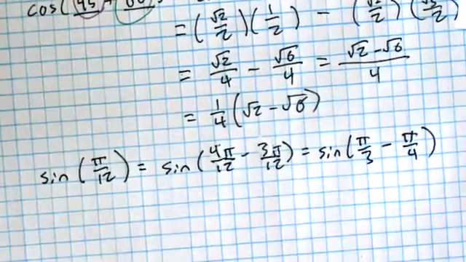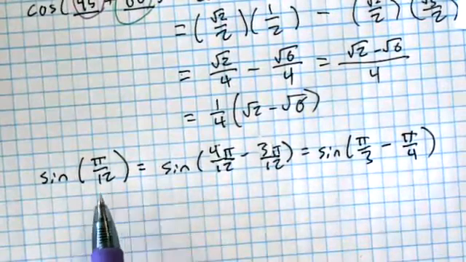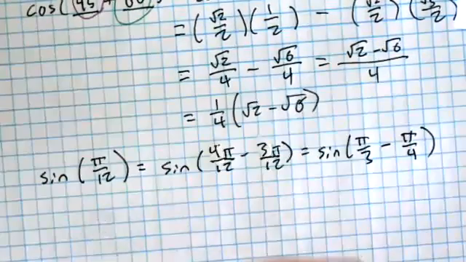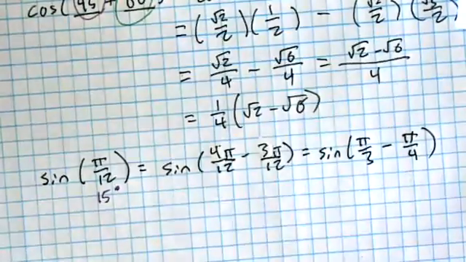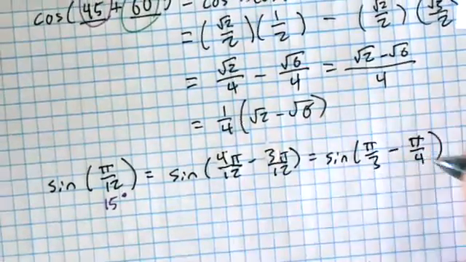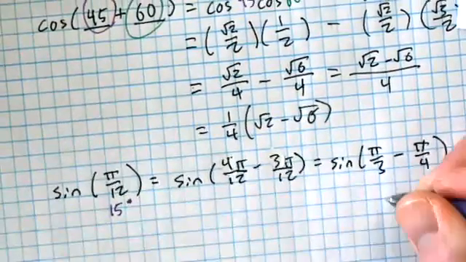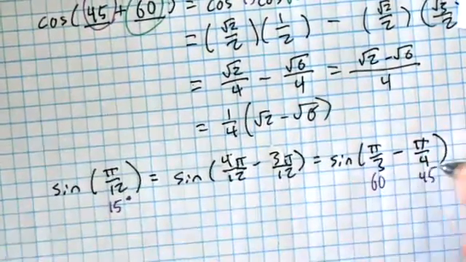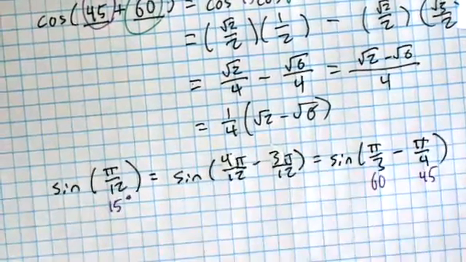If that's bugging you too much, we'll just convert to degrees. What is pi over 12? How many degrees is it? It's half of pi over 6, isn't it? So that's 15 degrees. And then you can make 15 degrees out of what two familiar angles? 45 and 30 would be pretty easy, wouldn't it? Which is what pi over 3 and pi over 4 are, isn't it? Or no, it's not. No, this is 60 and 45. I could have gone 3 and 2. Huh, didn't think of that. All right, well, either way,